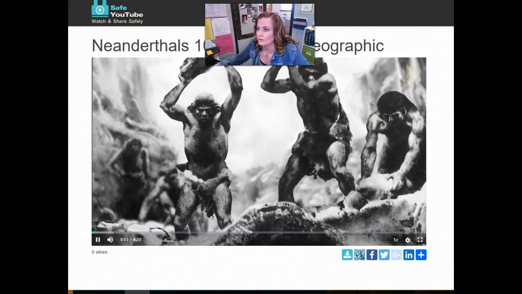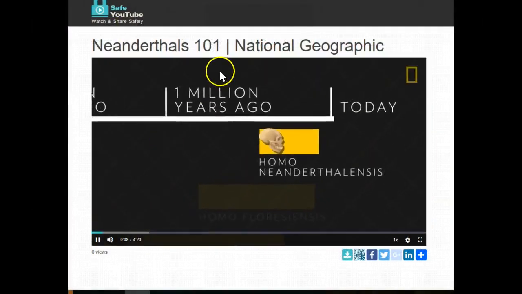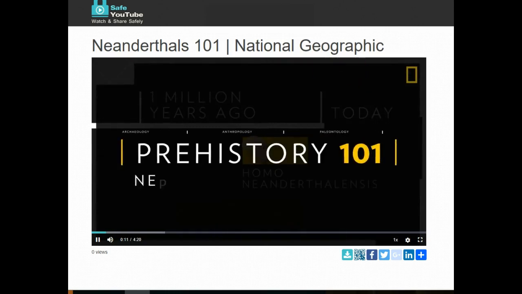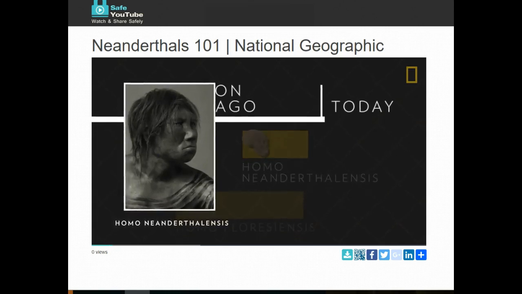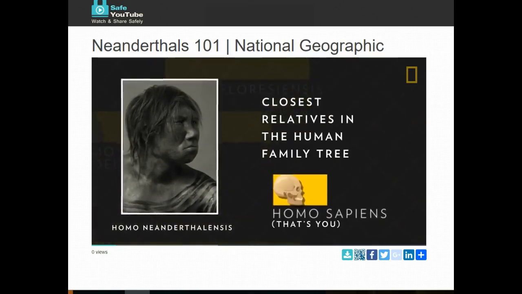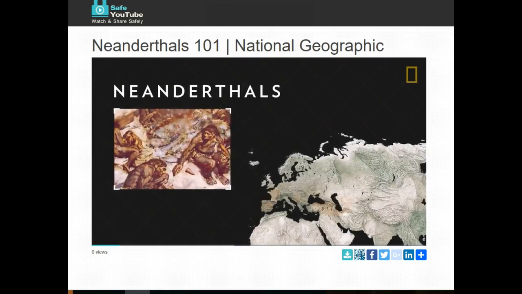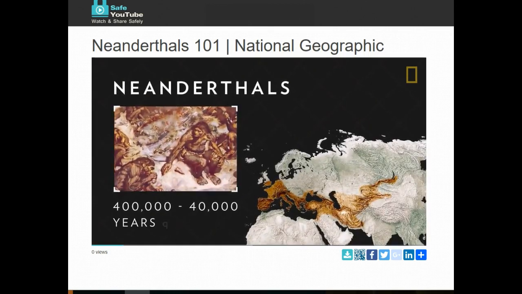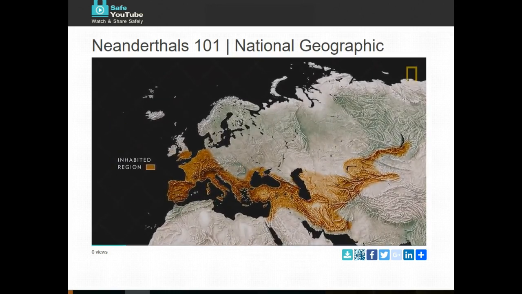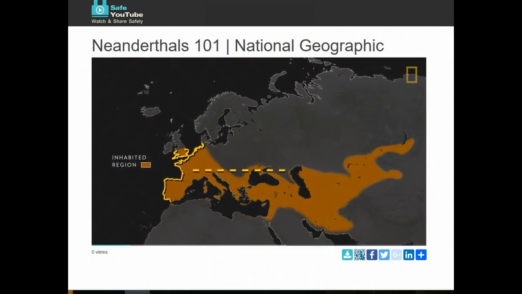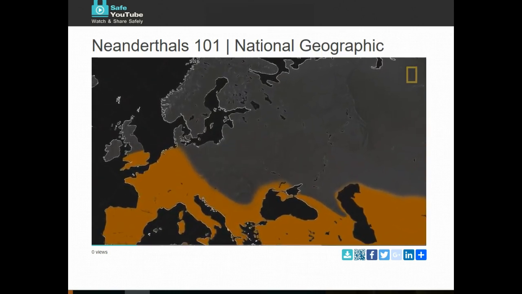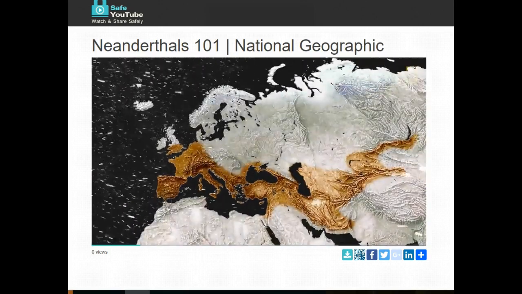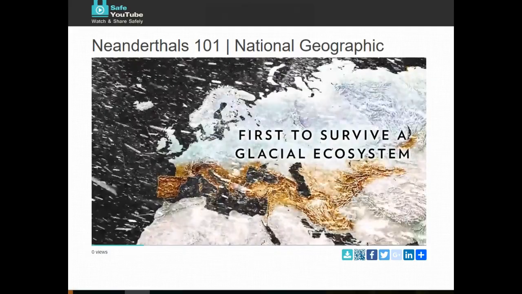Neanderthals are often depicted as brutish cavemen, but science shows that our early ancestors were actually quite advanced. Neanderthals, or Homo neanderthalensis, are our closest relatives in the human family tree. The species lived from about 400,000 to 40,000 years ago and inhabited an area that stretched as far west as Europe's Atlantic coast and as far east as Central Asia. Their habitat reached northward to modern-day Belgium, making them the first humans to survive a cold glacial ecosystem.